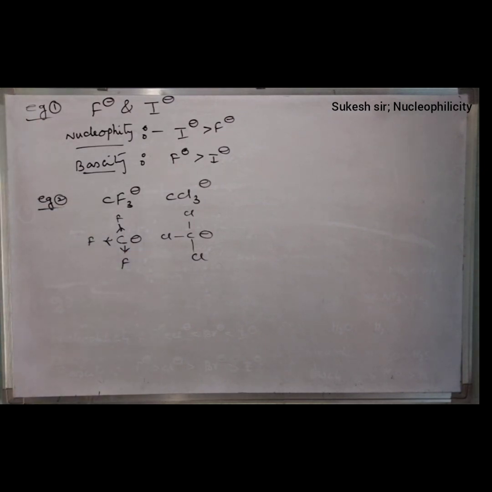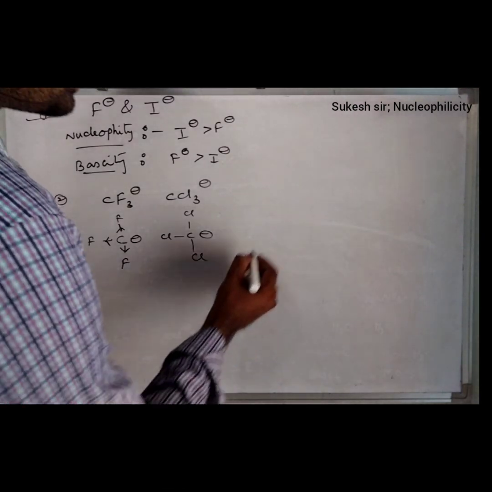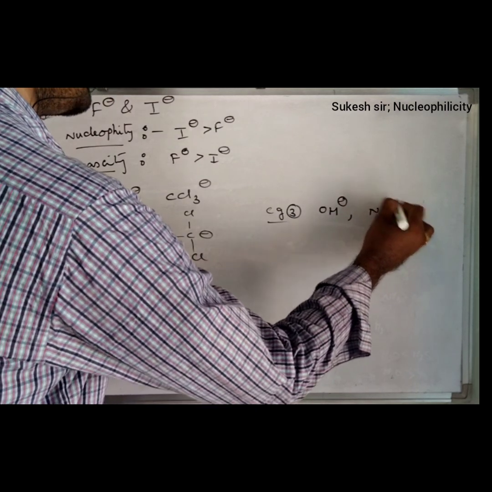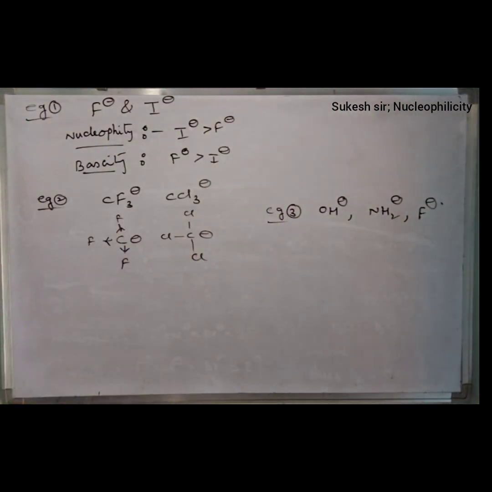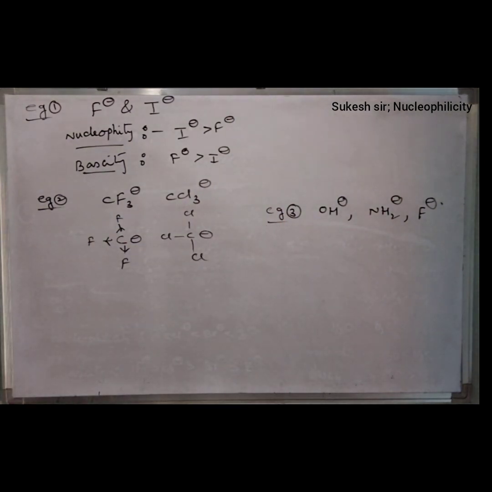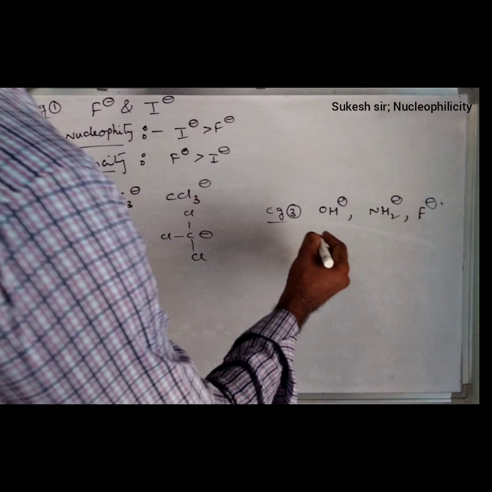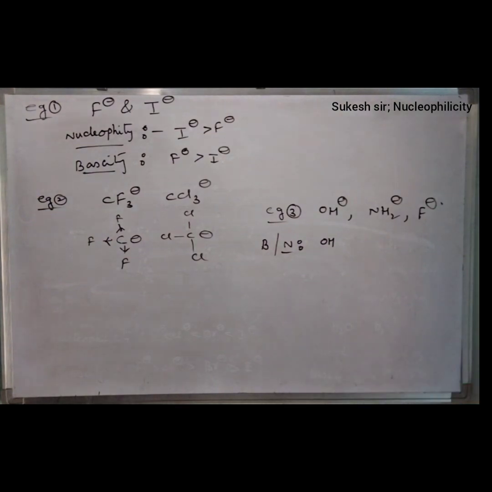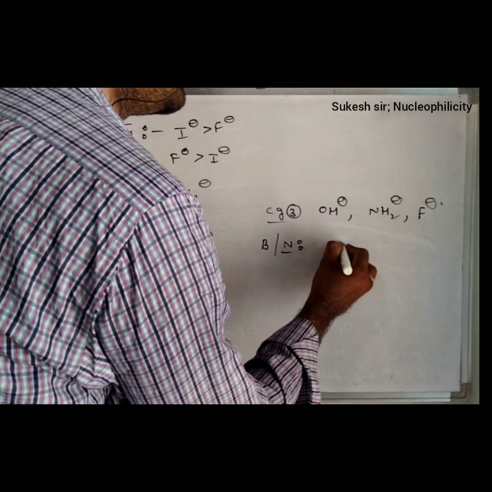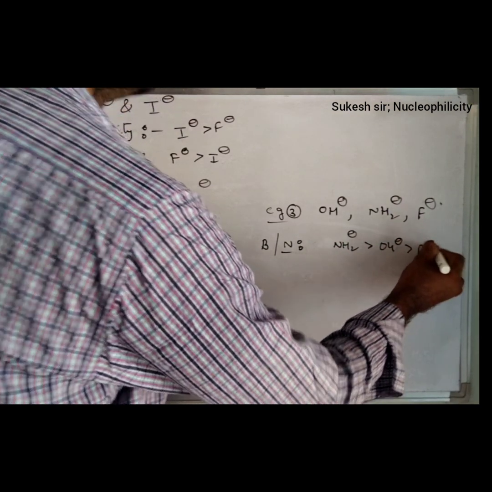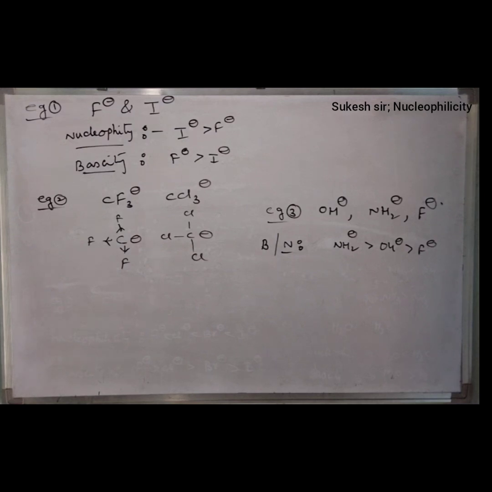In a similar manner, another example, example 3, like OH minus, NH2 minus, and F minus if they are given. How will we consider? It is considered in terms of periods, continuously decreasing across the period. Therefore, nucleophilicity or basicity, both are the same. Which one will be on the left? NH2 minus. Therefore, NH2 minus has high basicity, later OH minus, and later F minus.